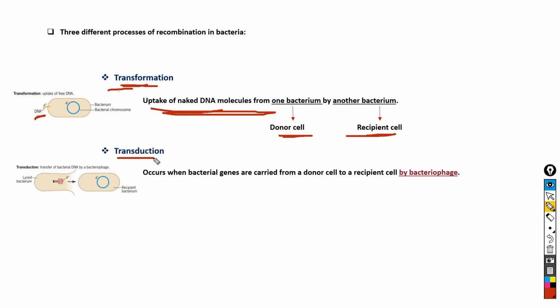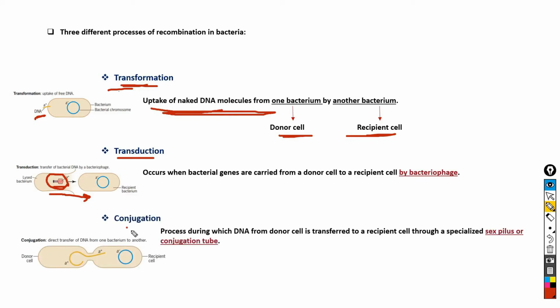Now coming to transduction. Transduction is the process of recombination in bacteria in which DNA is transferred from donor cell to recipient cells by bacteriophages. It means transduction is a bacteriophage mediated recombination process in bacteria. If DNA transfer occurs from donor cell to recipient cells by bacteriophage, then this type of recombination is known as transduction.